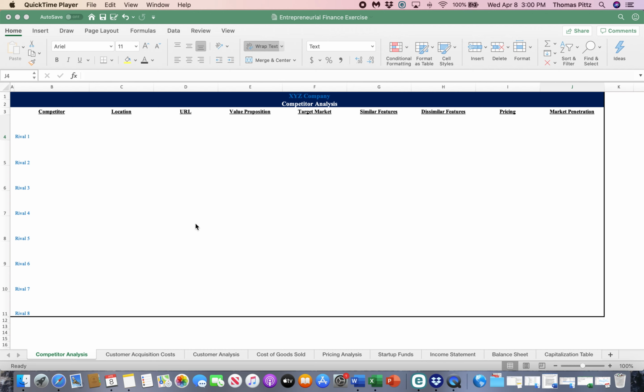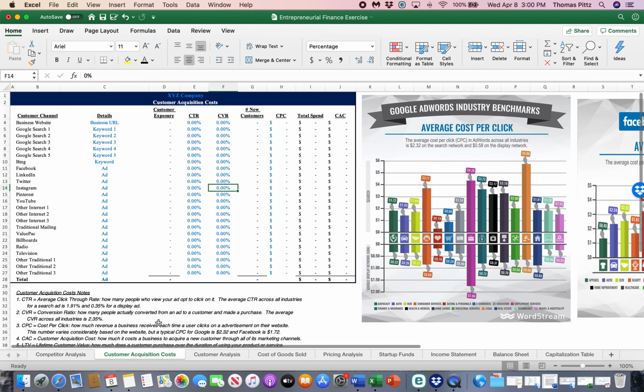So last time I left you with this competitor analysis on the entrepreneurial finance model. Now we're going to talk about customer acquisition costs, the second tab of the spreadsheet. An incredibly important thing for you guys to understand.